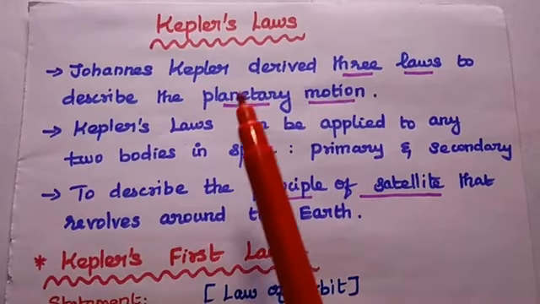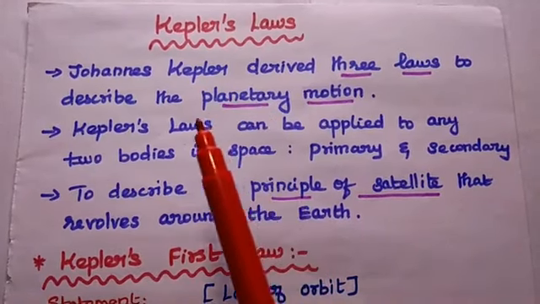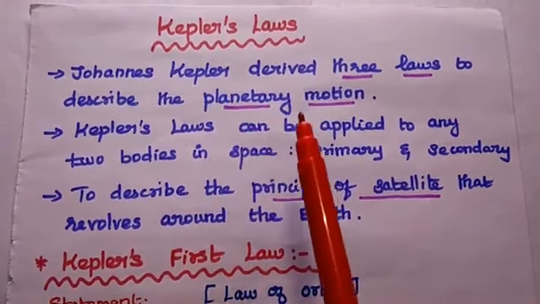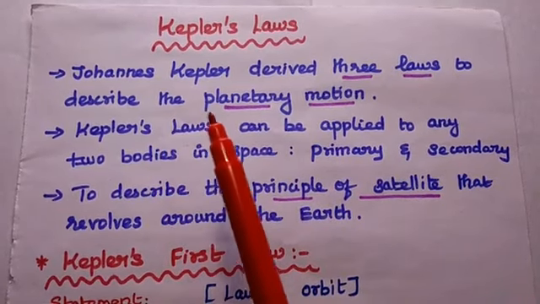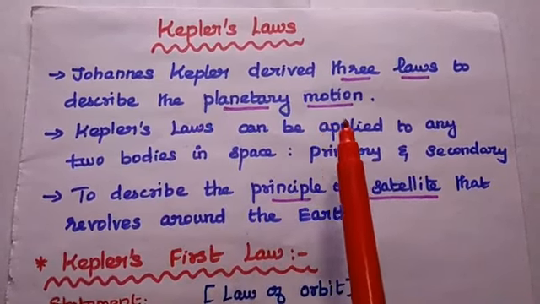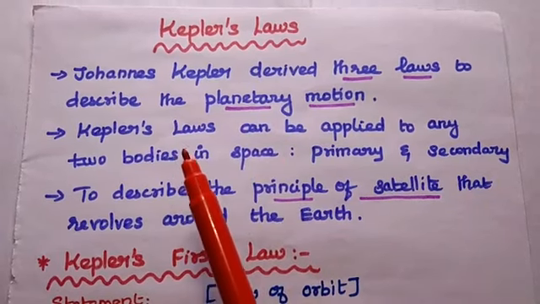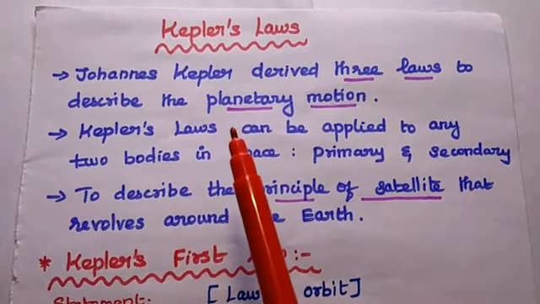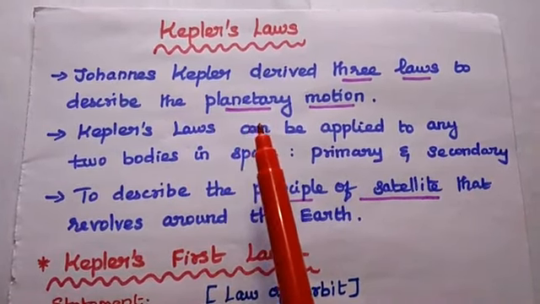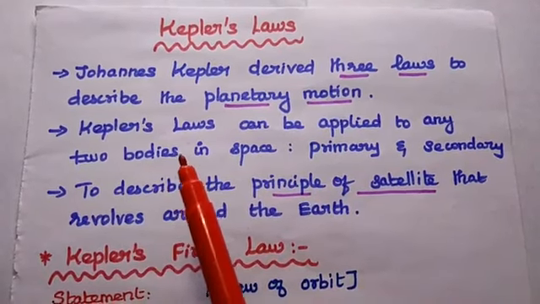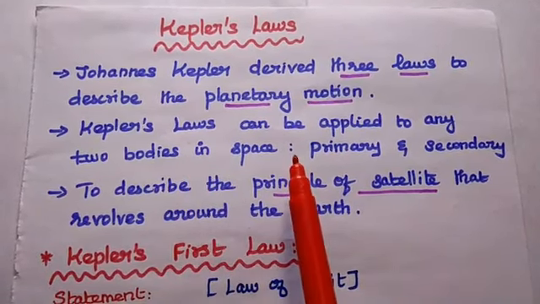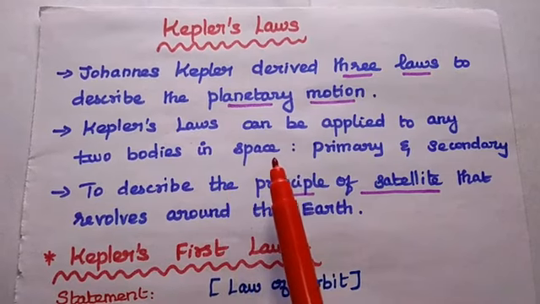Dear students, now we are going to discuss Kepler's laws in satellite communication. The German astronomer Johannes Kepler derived three laws which are mainly used to describe the motion of planets around the sun, simply planetary motion. In satellite communication, Kepler's laws can be applied to any two bodies in space.